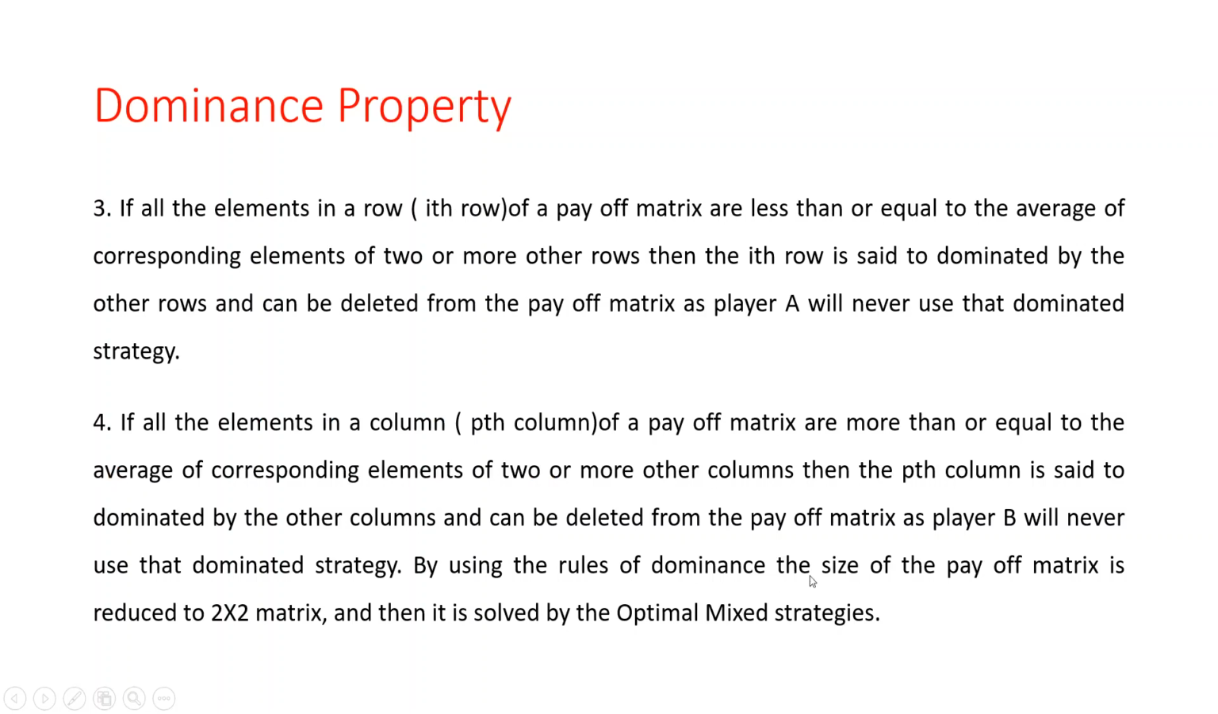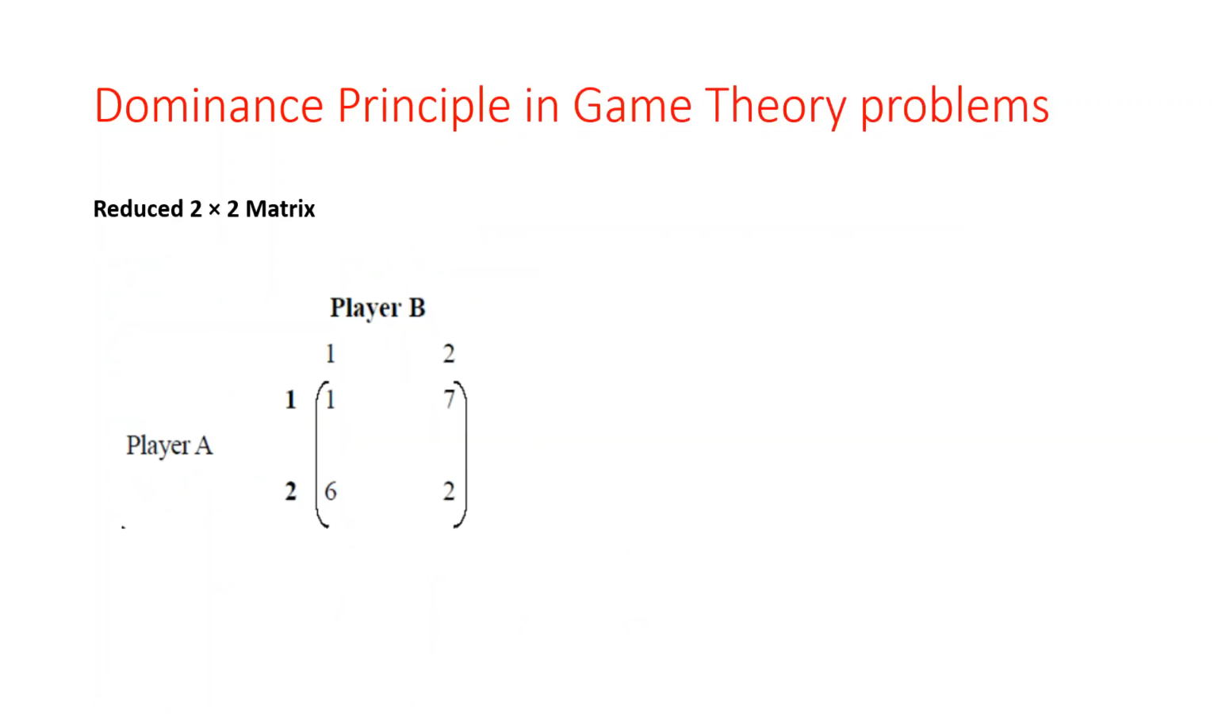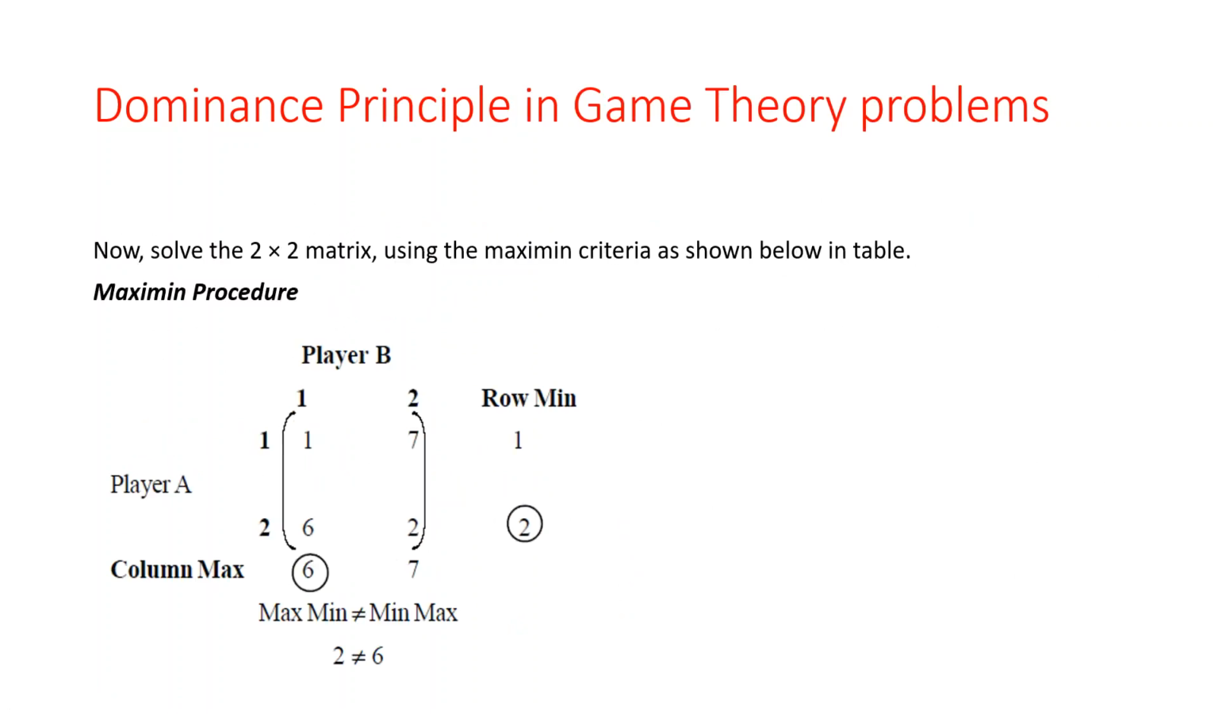So by using the rule dominance, the size of the payoff matrix is reduced to the 2 by 2 matrix. So remaining part we can solve by using the optimum mix strategy. So यहाँ पे हमें 2 by 2 matrix मिला है. So remaining we can solve by using the mix strategy problem. So first we have to check our max min is equal to min max है या नहीं. So I apply the max min procedure.